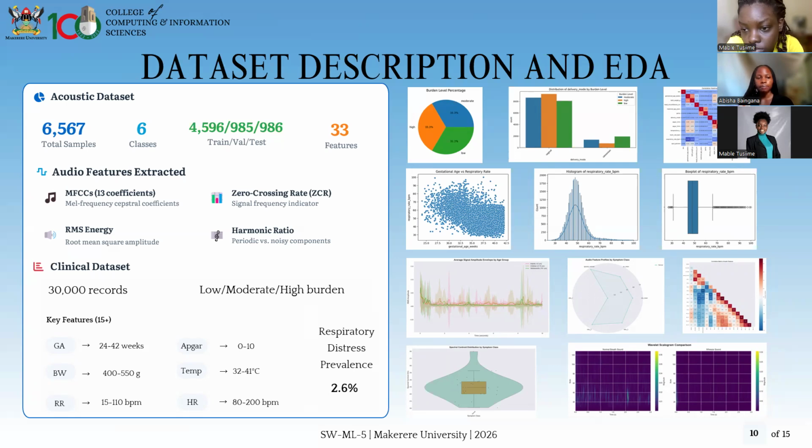Then for the acoustic data set, some of the visualizations from the EDA were the wavelet scalogram comparisons between normal respiratory sound, a normal breath sound, and a wheeze. And then we also had the average amplitude by age group.